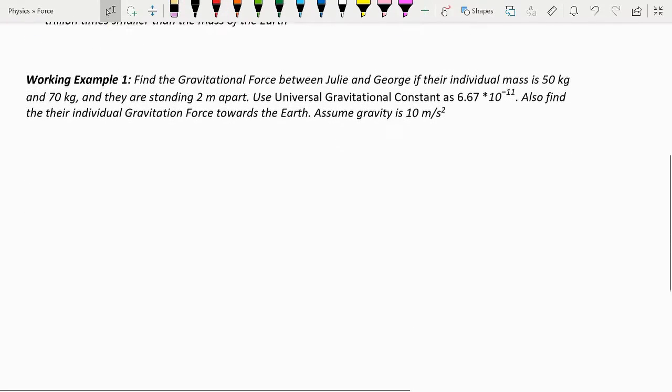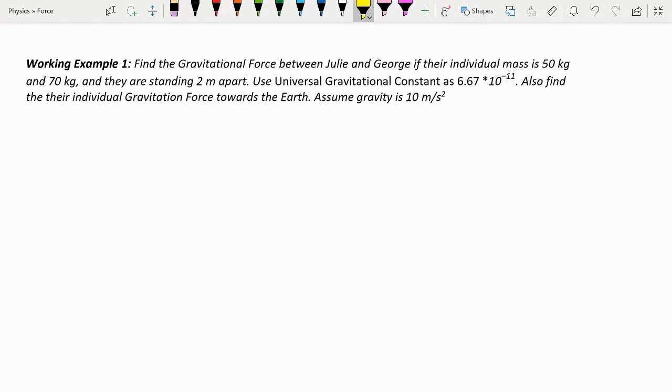Okay, now let's go over a working example. Find the gravitational force between Julie and George if their individual mass is 50 kilograms for Julie and 70 kilograms for George, and they are standing 2 meters apart. Use the universal gravitational constant as 6.67 multiplied by 10 to the power negative 11, and also find their individual gravitational force towards the Earth. Assume the gravity is 10 meters per second squared.